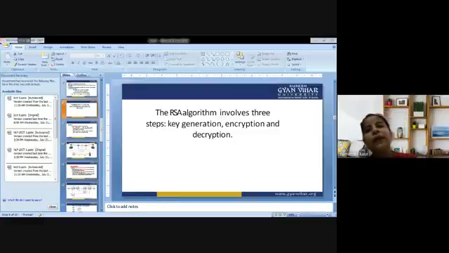So a sender can combine a message with a private key to create a short digital signature on the message. Now, what is that digital signature? It is a mathematical scheme for verifying the authenticity of a digital message or document. A valid digital signature, where the prerequisites are satisfied, gives a recipient very strong reason to believe that the message was created by a known sender. So anyone with the sender's corresponding public key can combine that message with the claimed digital signature. If the signature matches the message, the origin of the message is verified, that is, it must have been made by the owner of the corresponding private key.